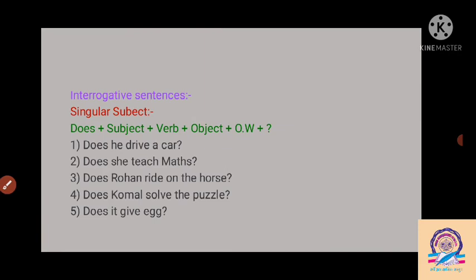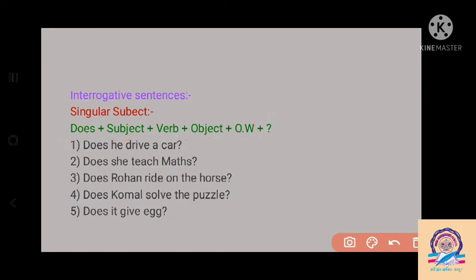Then the interrogative sentence. For making an interrogative sentence, the formula might be changed here. Like we can say that if a singular subject is there, we have to apply do or does first, but with the singular subject we have to use does here. Then subject, then verb, then object, then other words, and the last is a question mark. For making an interrogative sentence we have to write a question mark at the end of the sentence here.